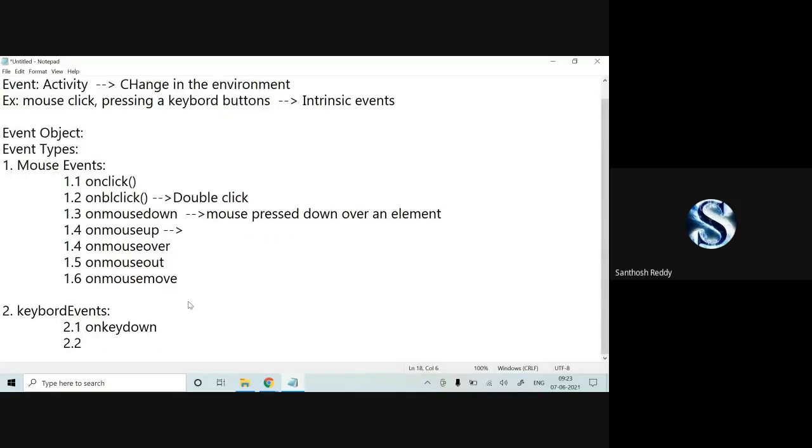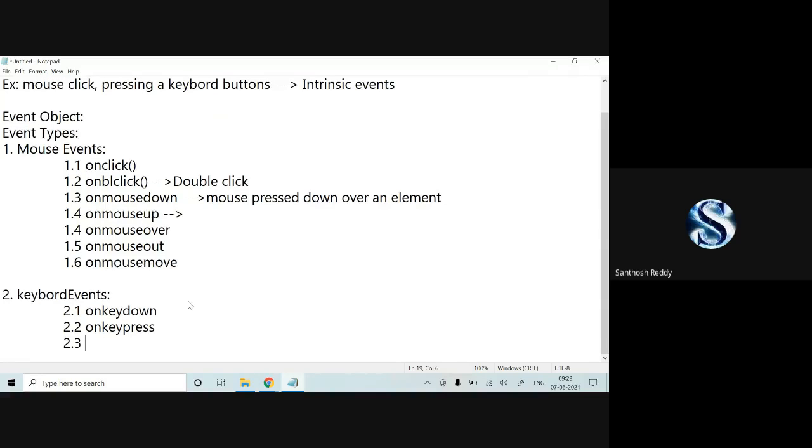Next 2.2, I'm going to call it on key press. In the sense, you have to keep pressing that. And 2.3, which is on key up. In the sense, you have to release the key which you have pressed. On key down, I'm pressing N, press and release. Whereas coming to the on key press, you keep on pressing. Whereas on key up, what you have pressed, you have to release it.